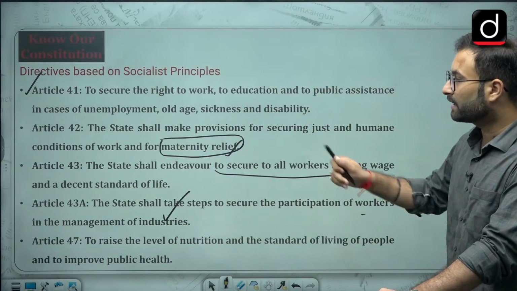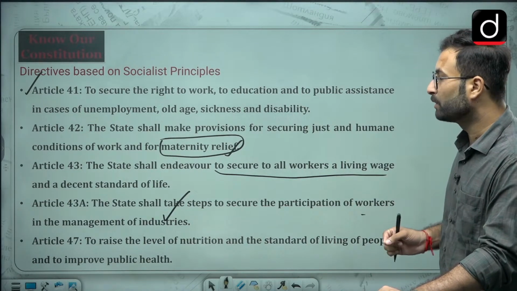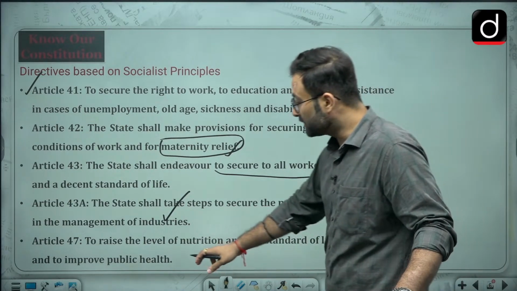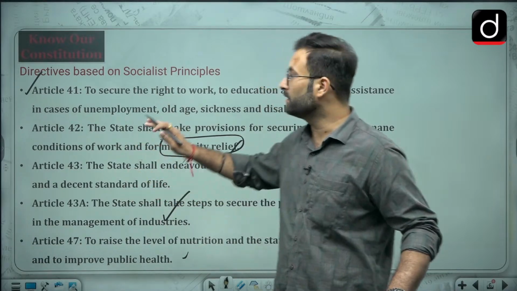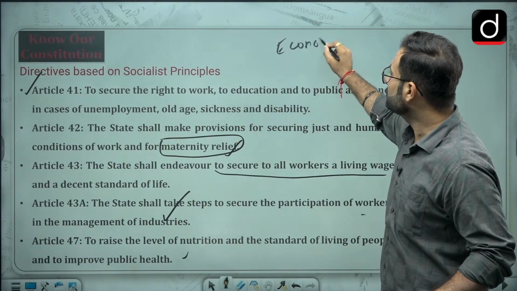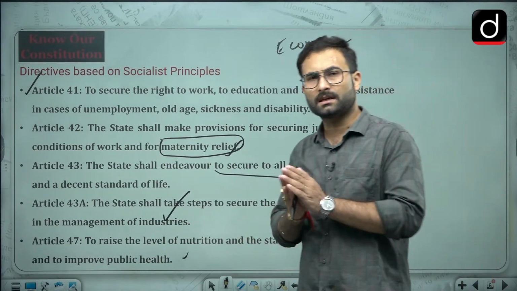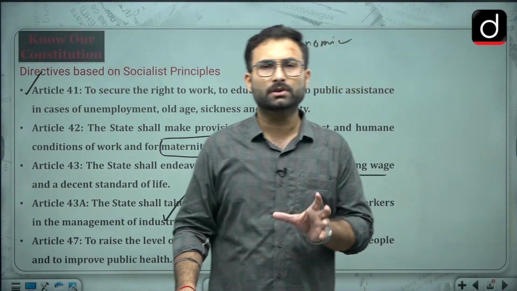Okay, moving further, article 47: to raise the level of nutrition and the standard of living of people and to improve public health. Now you can see all these rights, mostly when we are talking about work, are your economic rights. When we talk about health, somehow it is a social right. So these are talking about the socio-economic rights.